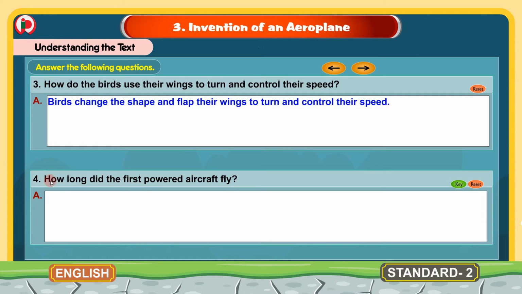4. How long did the first powered aircraft fly? The answer for this is, the first powered aircraft was a 12-second flight on 17th December 1903. So, first powered aircraft was a 12-second flight and the date was on 17th December 1903.